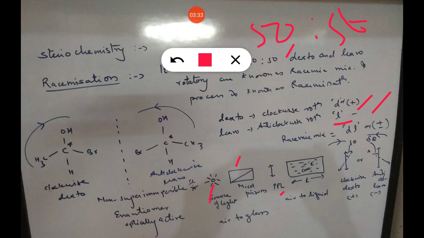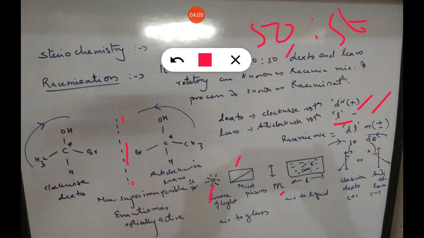As I have written an example here, I am arranging these groups or elements in increasing order of their atomic number, and hence the increasing order of atomic number tends to clockwise rotation, that is dextro. So for this clockwise rotation, if I draw a mirror image, then I will get anti-clockwise. This clockwise and this anti-clockwise are non-superimposable, therefore they are known as a pair of enantiomers.